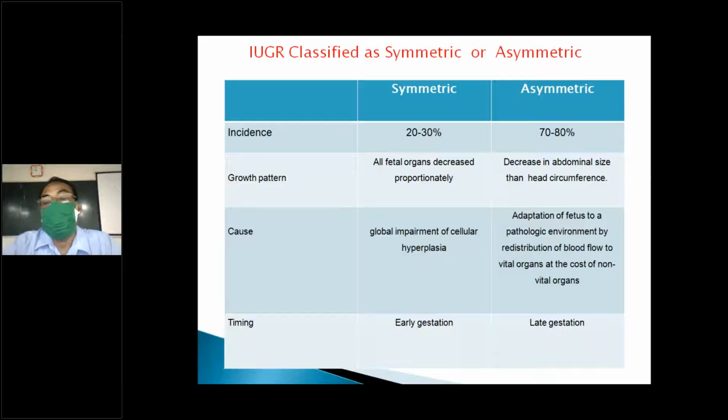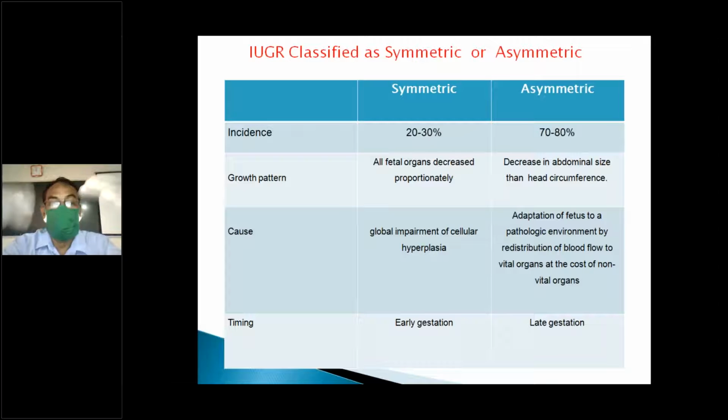When we find this abnormal, that is a low birth weight baby, there are so many types of classification. Before the age of ultrasound, it was only small for gestational age. After ultrasound, yes, we can know this a little more.